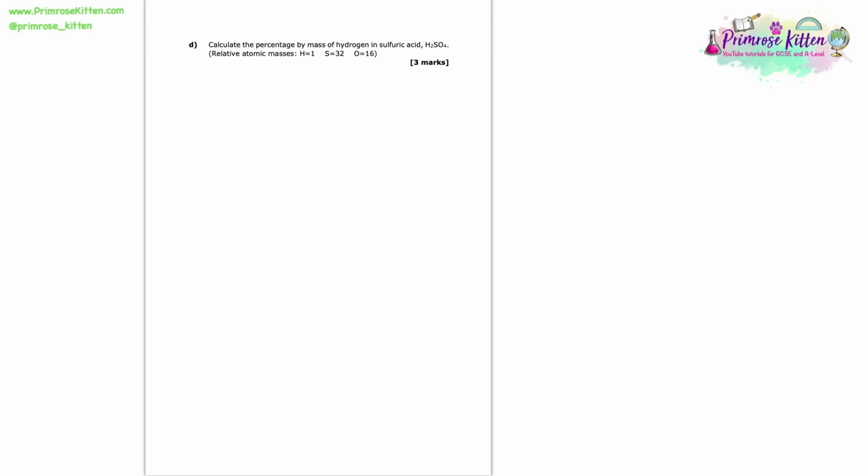So now we're asked to calculate the percentage by mass of hydrogen in sulfuric acid. To work this out, we need two things. We need to know the relative formula mass of sulfuric acid and the relative mass of the hydrogens within sulfuric acid. So let's work out the Mr of sulfuric acid first.